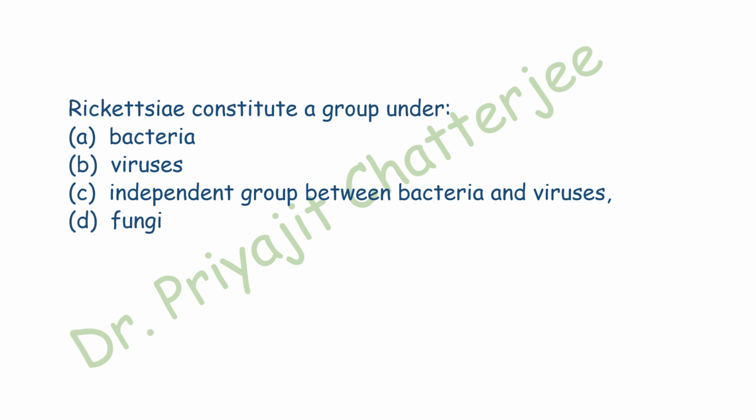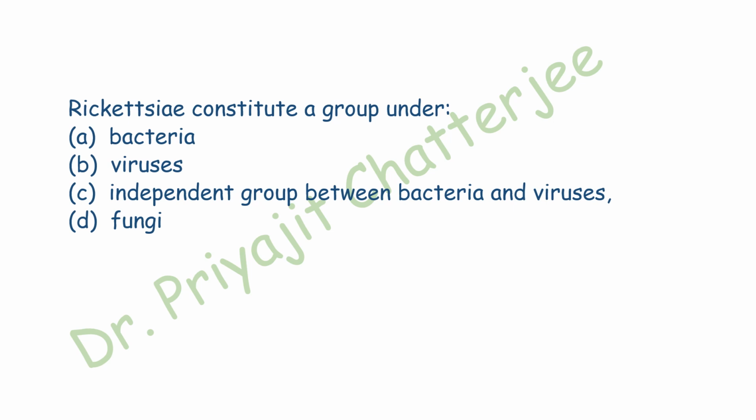Rickettsia constitute a group under bacteria. There are four options: A, bacteria, virus, independent group between bacteria and viruses, and the fourth is fungi. The correct answer is option C, independent group between bacteria and viruses. Rickettsia is a group of Monera that are obligate intracellular parasites.